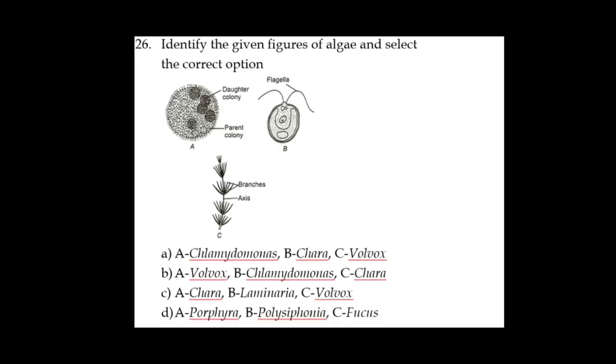Next, there is a diagram. Three diagrams are given and labeled as A, B and C in your NCERT. A is called a rolling ball. Rolling ball is nothing but Volvox, a green alga. B is Chlamydomonas having 2 flagella. It is a green alga. Then C is Chara. Again, all these are algae. Next one. So here the correct answer is option B.